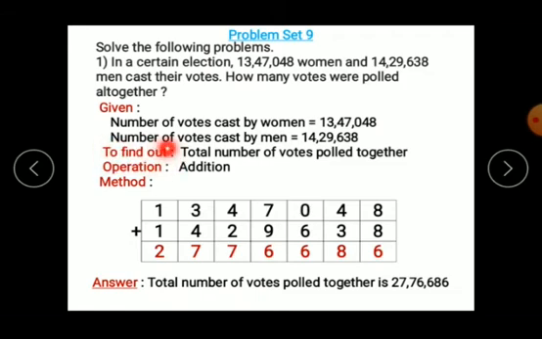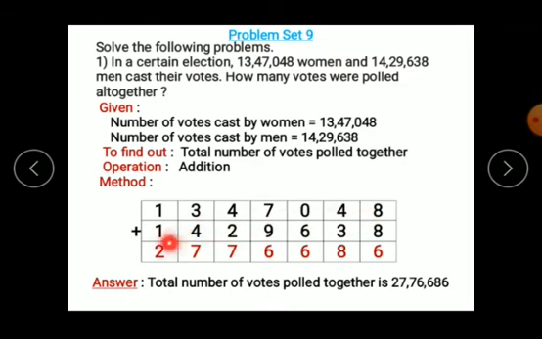In the next part we write down to find out. In the to find out part we write the last sentence of our question. What is it? How many votes were polled altogether? The word "altogether" comes, and when it comes we do the operation as addition. So write the operation as addition. Now in the method part we actually do the action on these two numbers. So let's start.